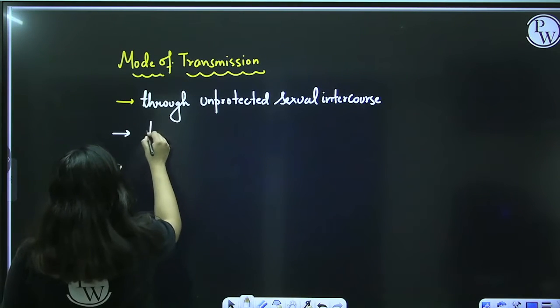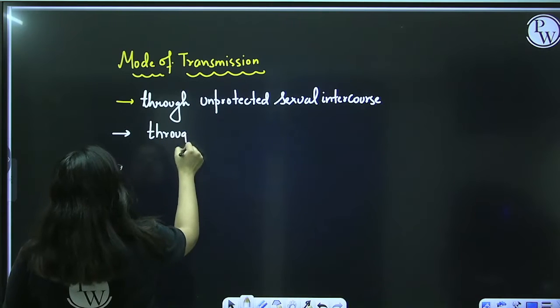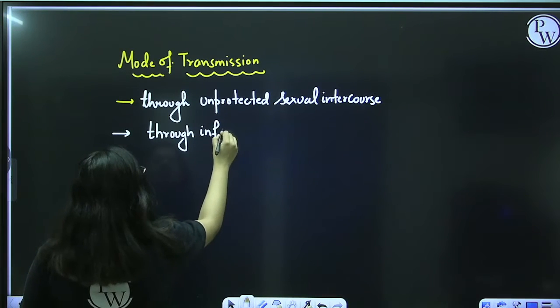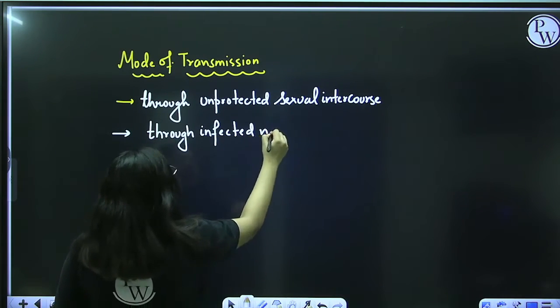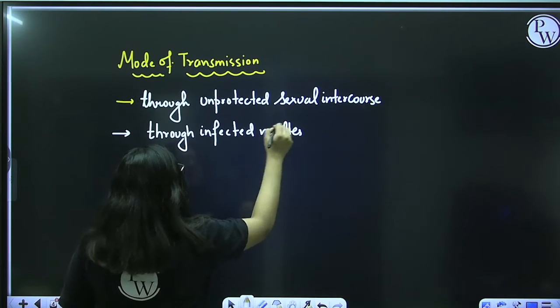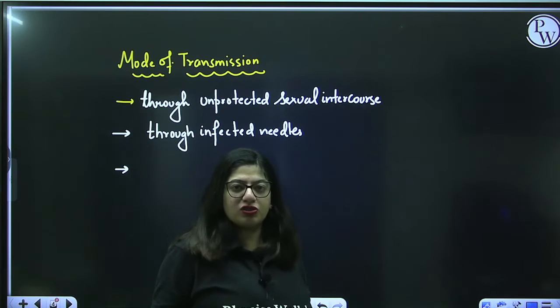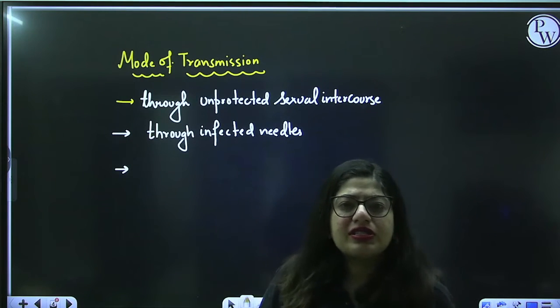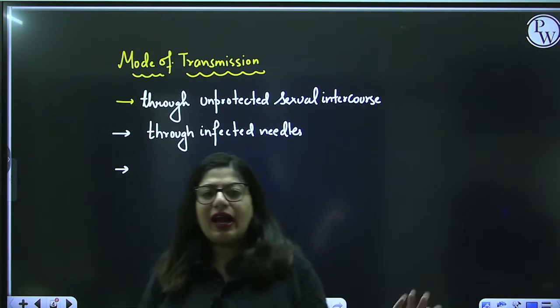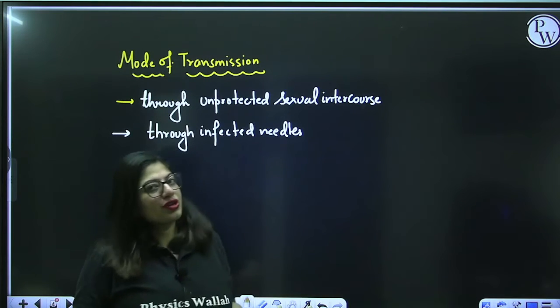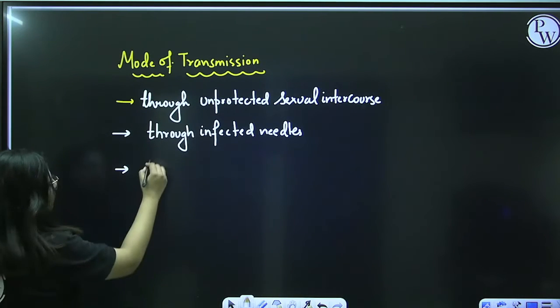So through infected needles. And this is also seen in drug addicts, because drug addicts use the same needle, right? There is a group of people taking drugs through needles. So you don't know which person is having HIV, right? So by that it can infect from one person to another. Third is through blood transfusion.